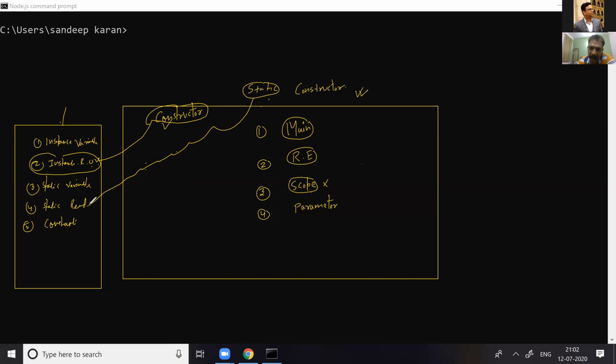You can have multiple differences, doesn't matter, but the major difference I've just told you. Sandeep, why have you taken the static read-only variable? Please, I will go there, just give me some time. But I have just told you, a static constructor is primarily meant for initializing the static read-only variable, and you can find other differences. Doesn't matter. Okay.